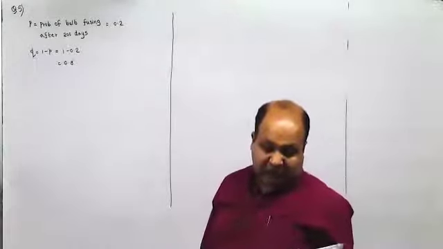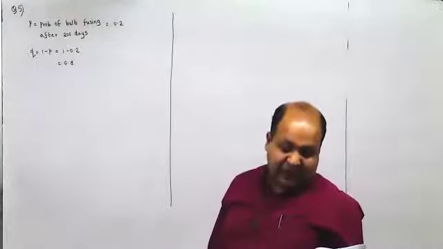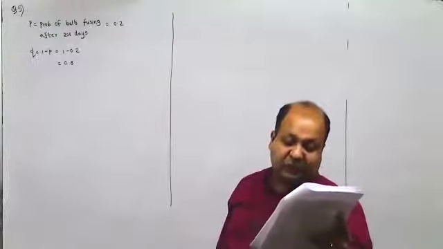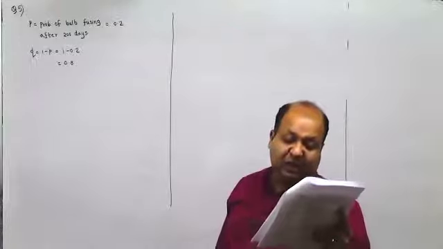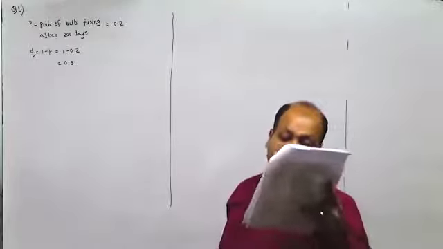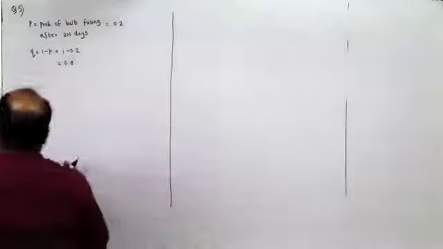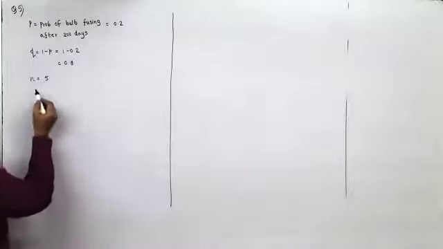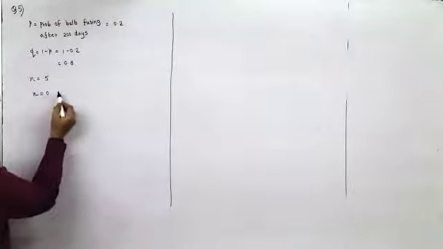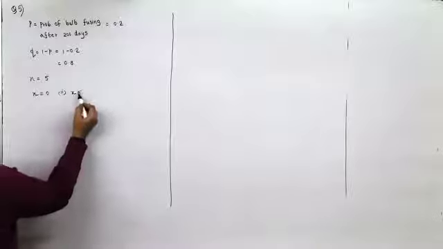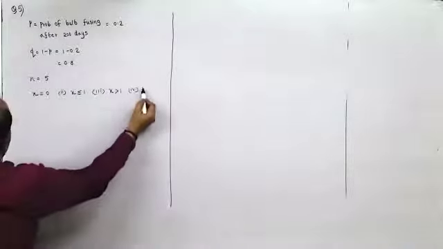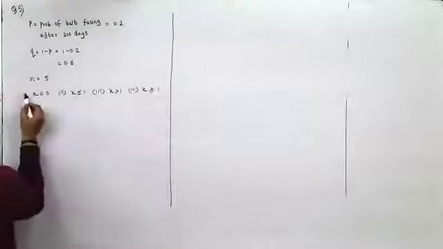Then let X denote the number of bulbs, out of 5 bulbs, that fuse after 200 days of use. Find the probability of X equal to 0, X less than equal to 1, X greater than 1 and so on. Now there are only 5 bulbs, so we'll take N as 5. This becomes a binomial distribution problem. For the first one, X should be 0. Second one, X should be less than equal to 1. Third one, X is greater than 1. Fourth is X is greater than equal to 1.